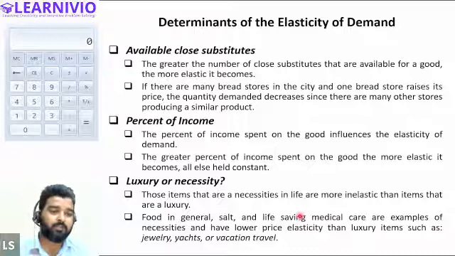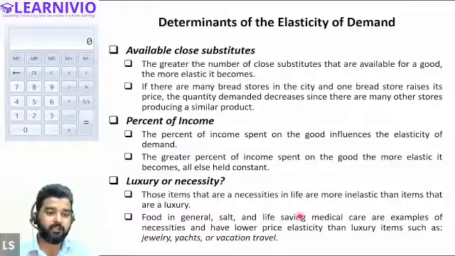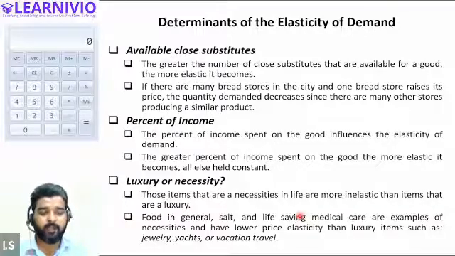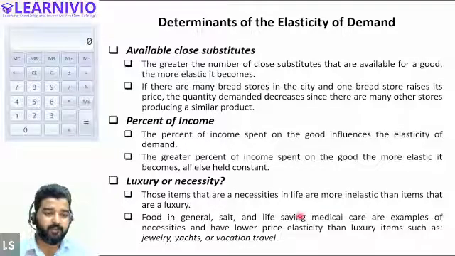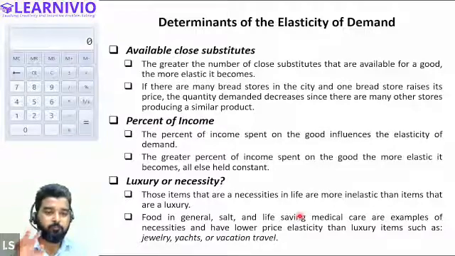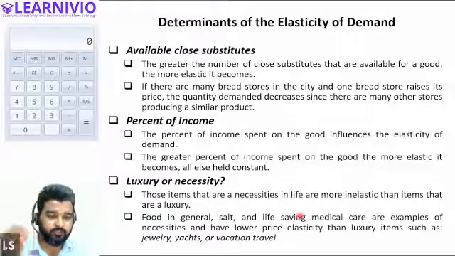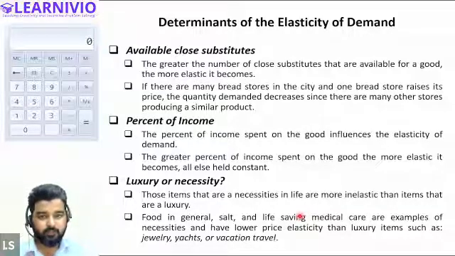Why is his demand elastic? Because he has an option. He has an option available in the market. So whenever a product has substitutes available in the market, in the case of those products, demand will be more elastic. Whenever there is no substitute or fewer substitutes available in the market, then we will have less elastic demand. So basically, if a product has close substitutes available in the market, then we will say that demand is more elastic. The customer can immediately change his demand according to the change in price.